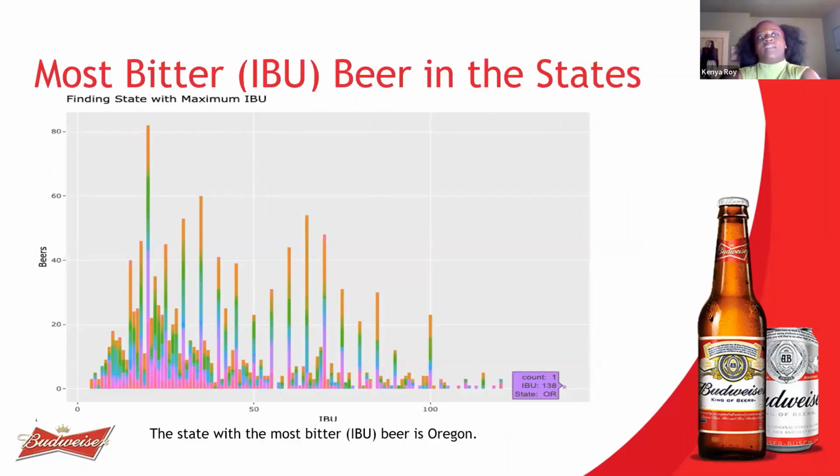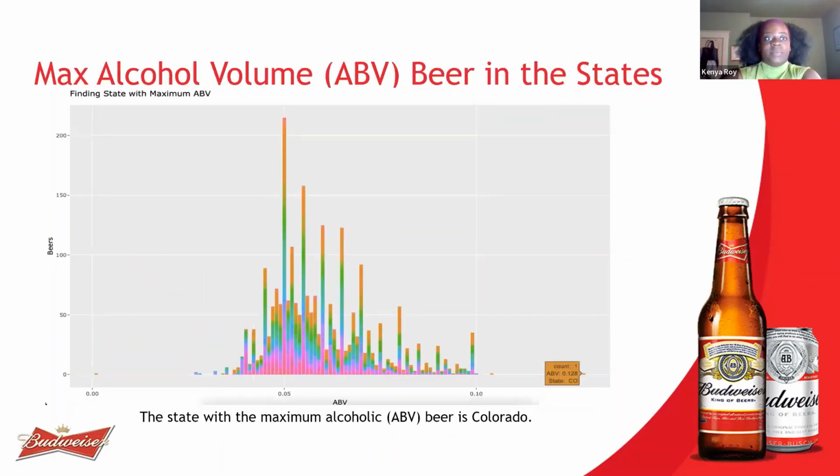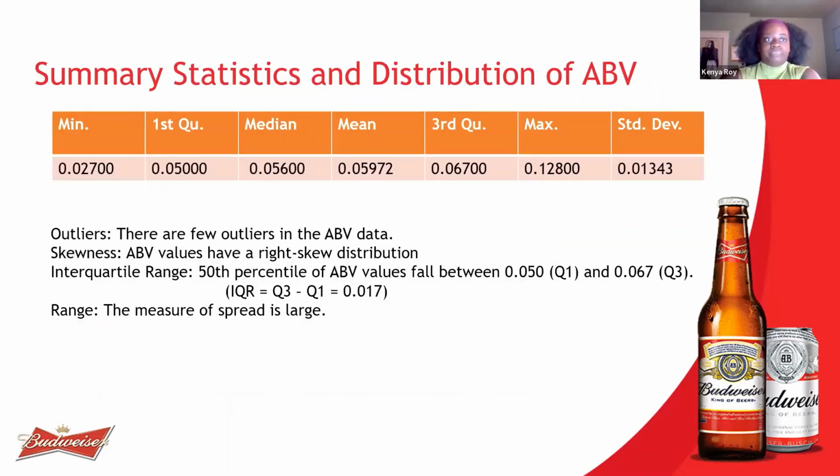We also found that the most bitter beer in the United States was located in Oregon, and that the beer with the most alcohol by volume was in Colorado.